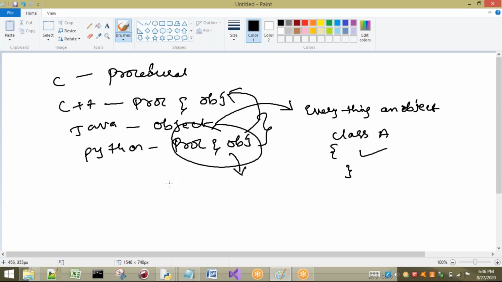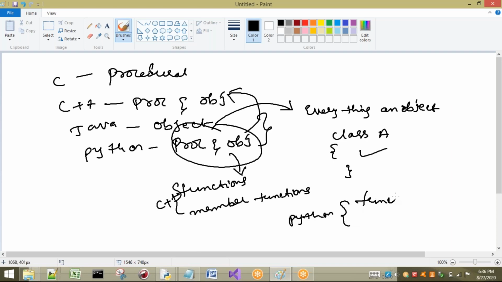Because if you consider C++, there we have the concept of functions, and there we call them member functions. In Python it is the same thing: we have functions, and here we can call them methods. Member functions can also be called methods. So if I consider C++ and Python, we can see similarities.